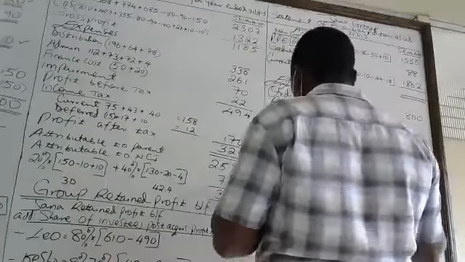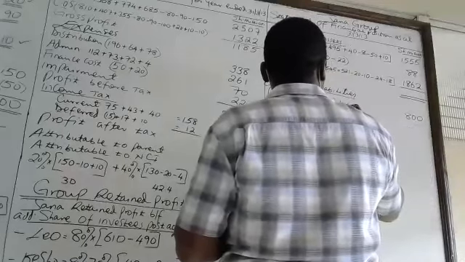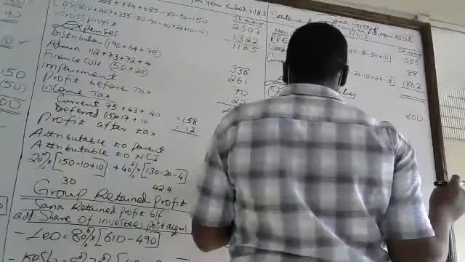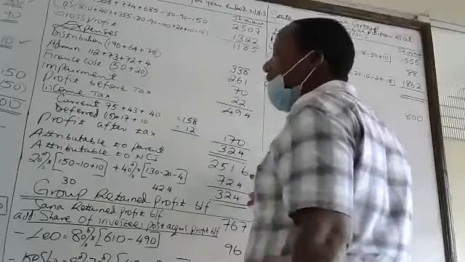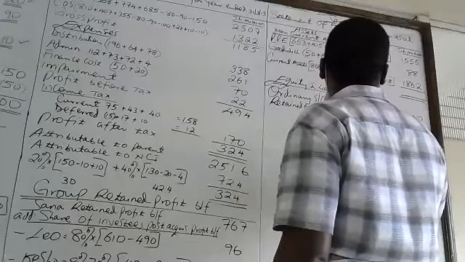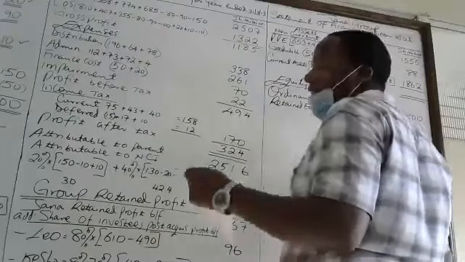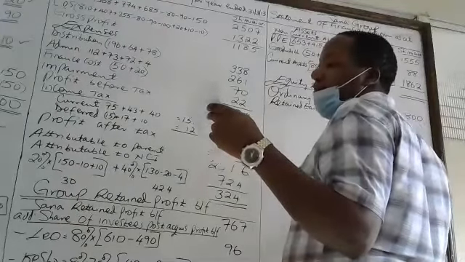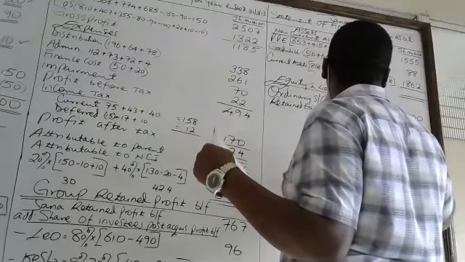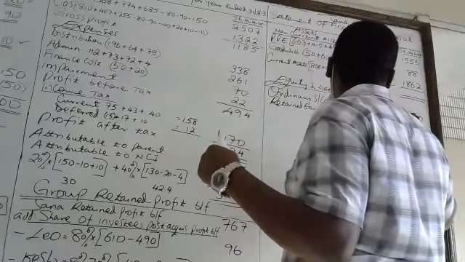Because we take the retained profit balance brought forward, 932.6, plus profit for the year attributable to the parent, 251.6, minus the parent dividend. Parent dividend equals 200. Just that.